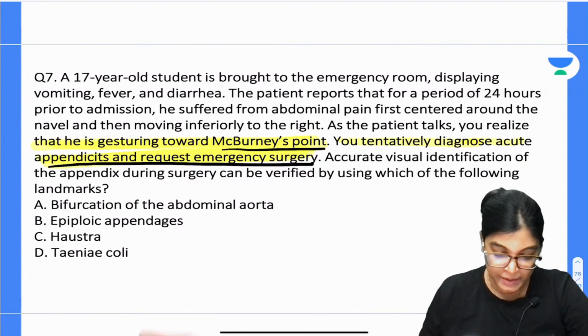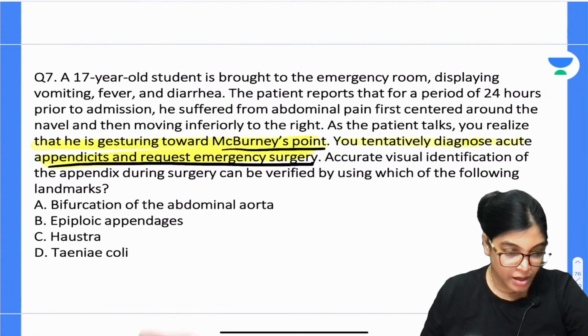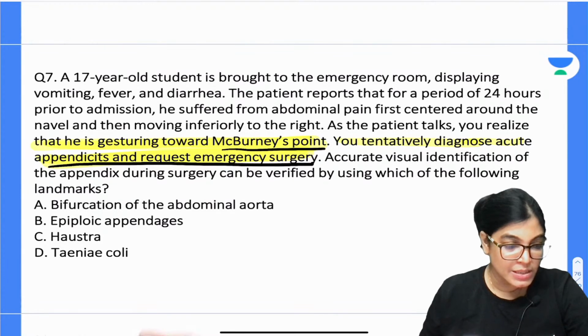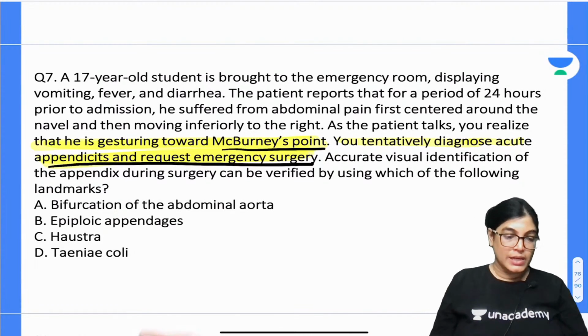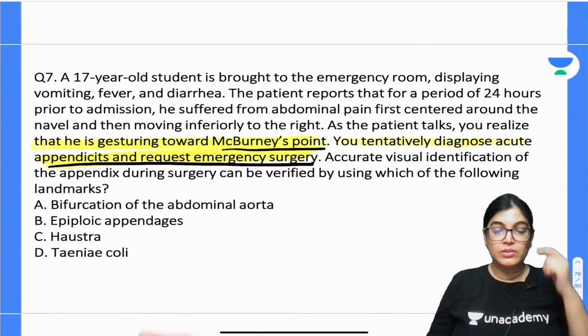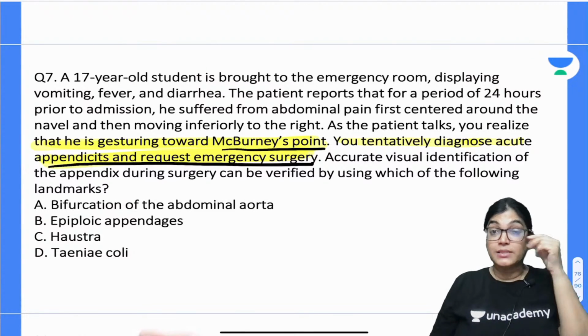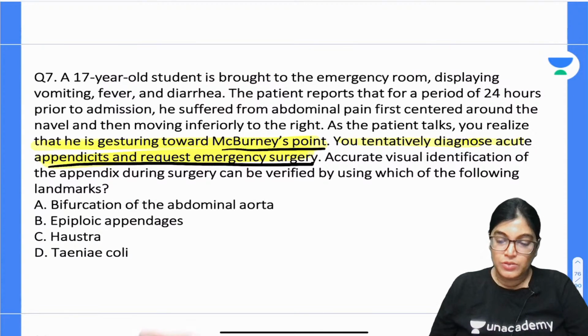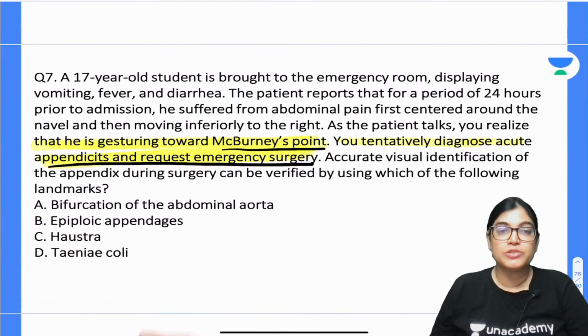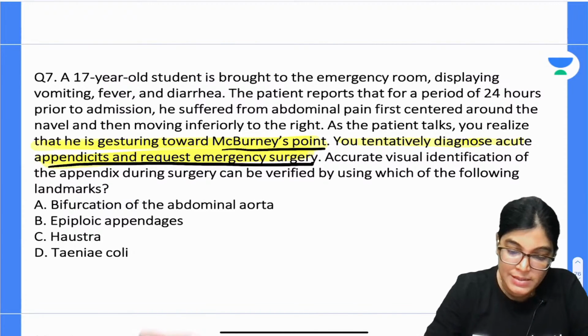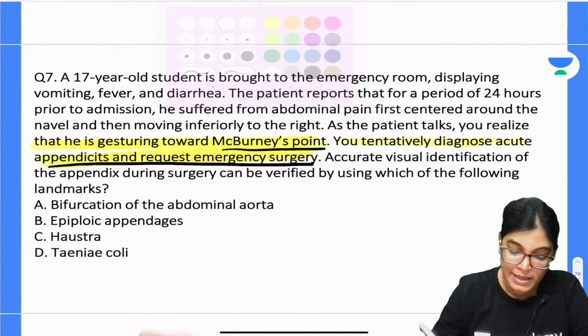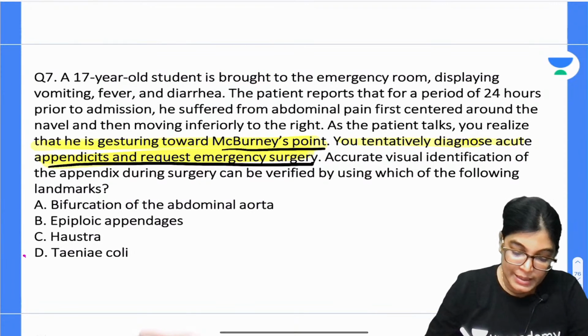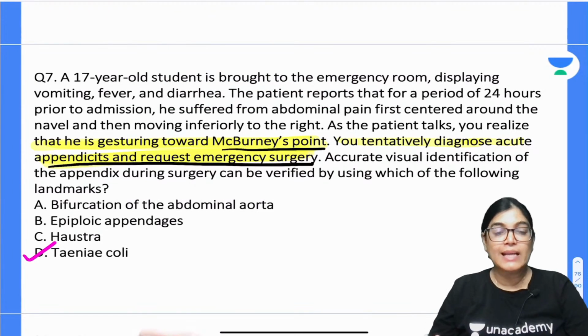What about others? What according to you is the correct answer? Okay, D. So yes, I am getting B and D as answers. Let me tell which is the right one. Which is a guide for the surgeon to locate the appendix during the surgery? I am getting a mixed bundle of answers. The correct answer here, my dear aspirants, is D, that is tinea coli.